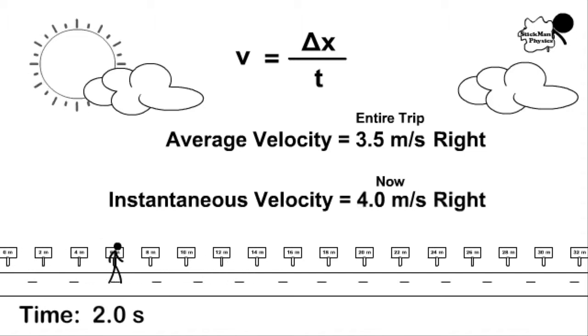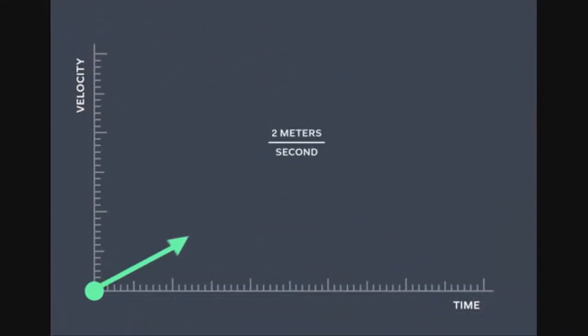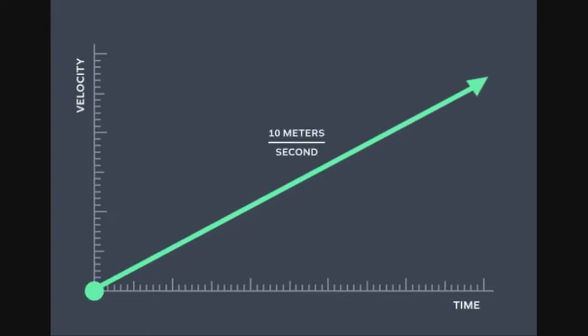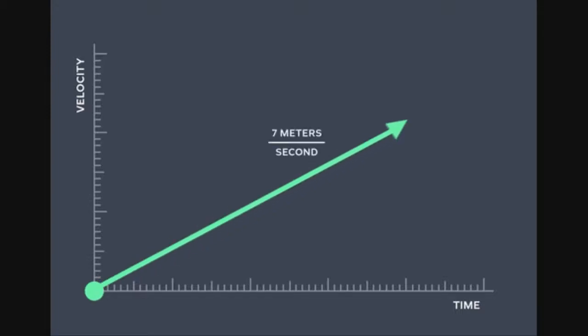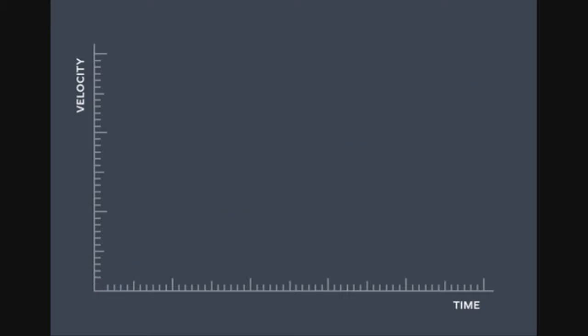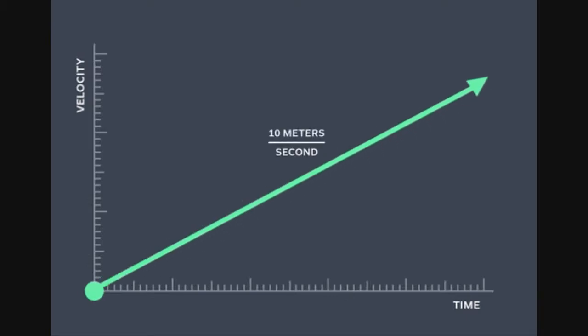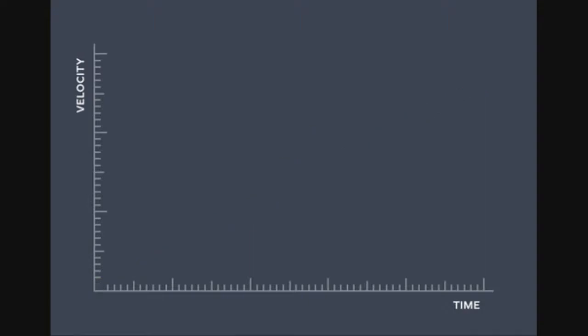We know that the average velocity for a given time interval is the total displacement divided by the total time. As this time interval approaches 0, the displacement also approaches 0, but the limit of the ratio of displacement to time is non-zero and is called the instantaneous velocity.